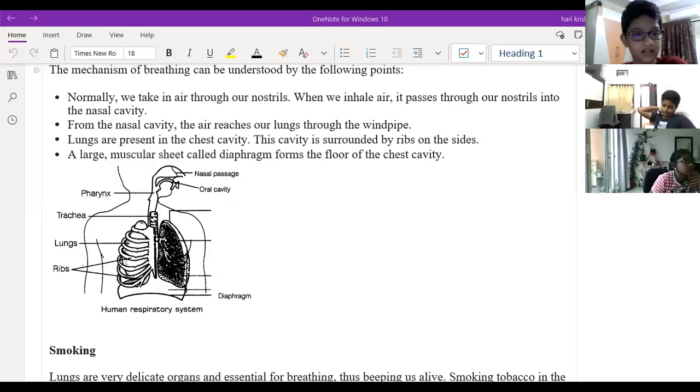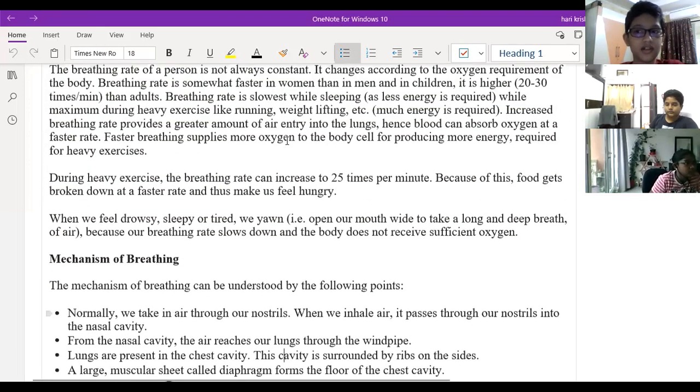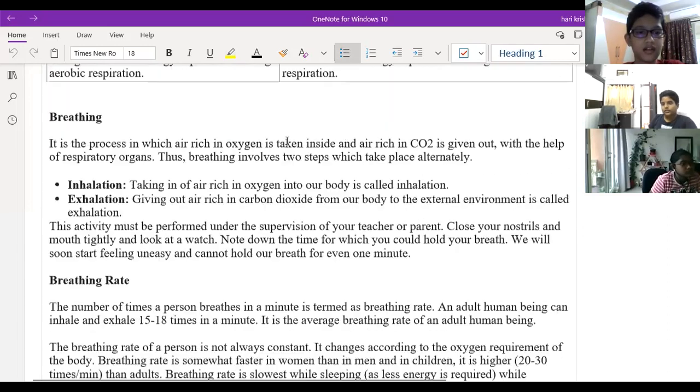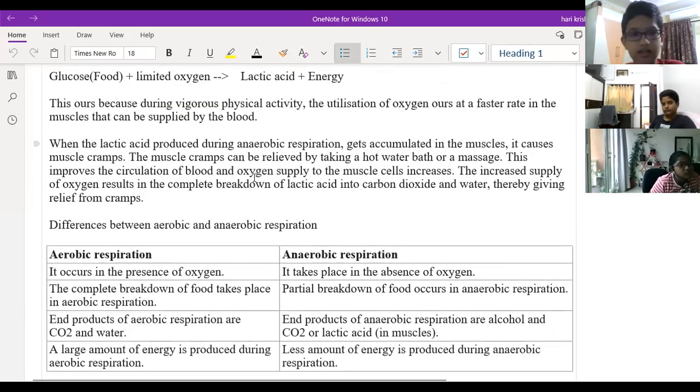The homework, good. First, I asked you to find out the answer for the advantages of aerobic and anaerobic respiration. What are the uses and advantages of aerobic and anaerobic respiration? Yeah, Raghav.